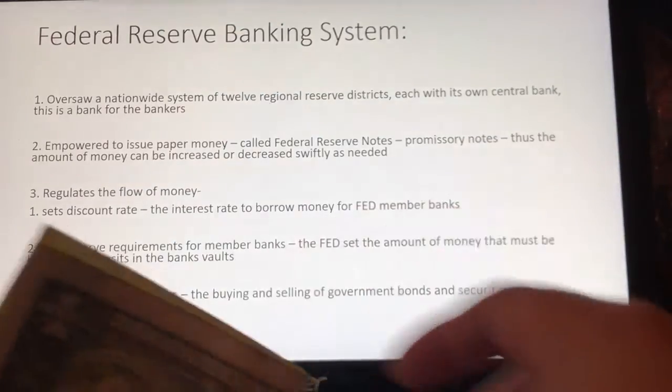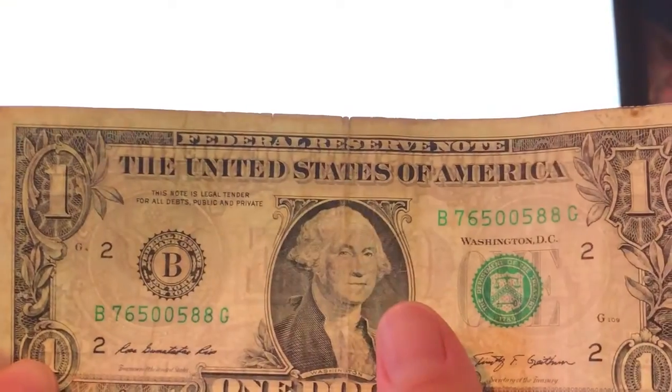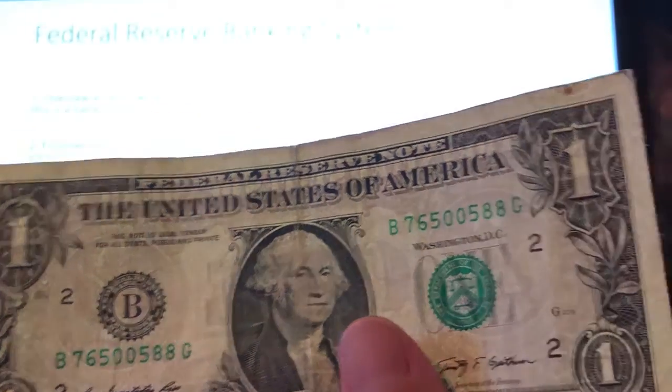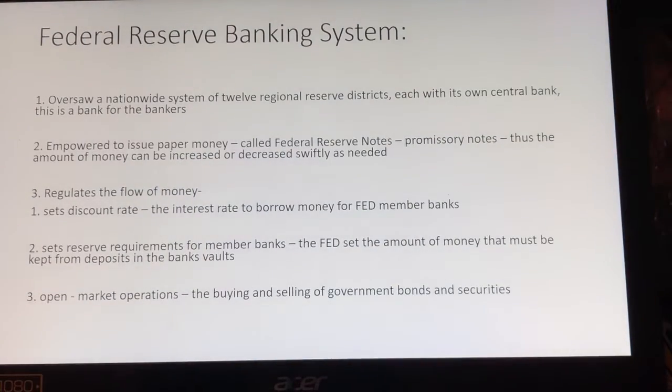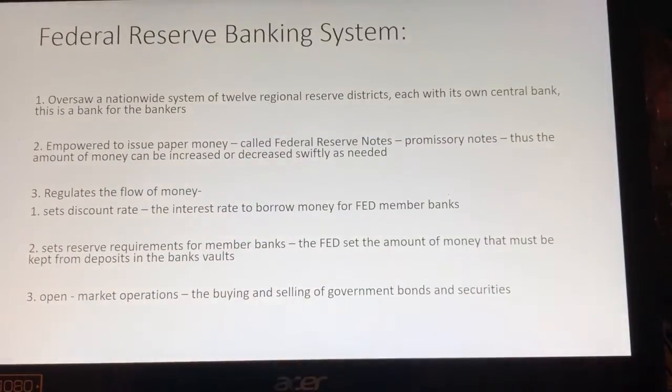So we look at these dollar bills and we're like, oh, they're just dollar bills. But if you look at the top of it, it says a Federal Reserve note. It is a note, it's a promissory note, because these notes, we've been talking about this, people used to be able to take this money to the bank and the bank would be able to give it gold. And so now money could be issued or increased or decreased as swiftly as needed. And we remember the populace were saying this is why they wanted silver. They wanted more paper money.